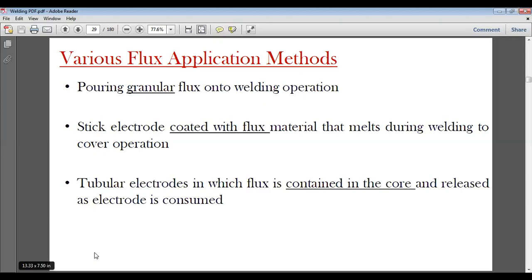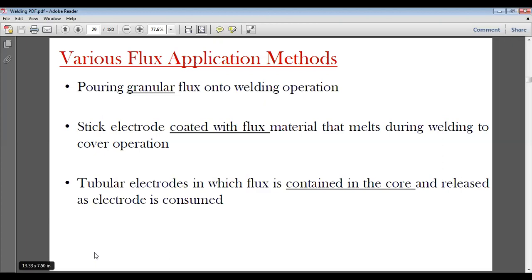So this is the manual way, the ancient way of protecting the weld pool from the environment.